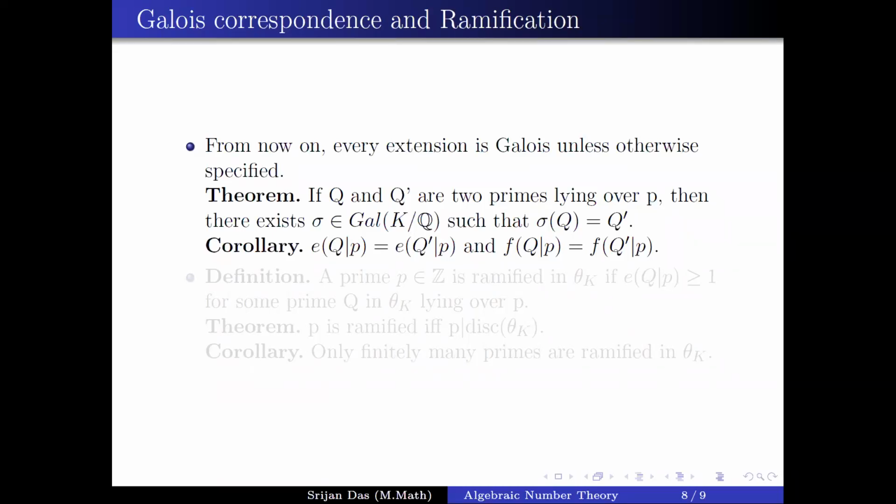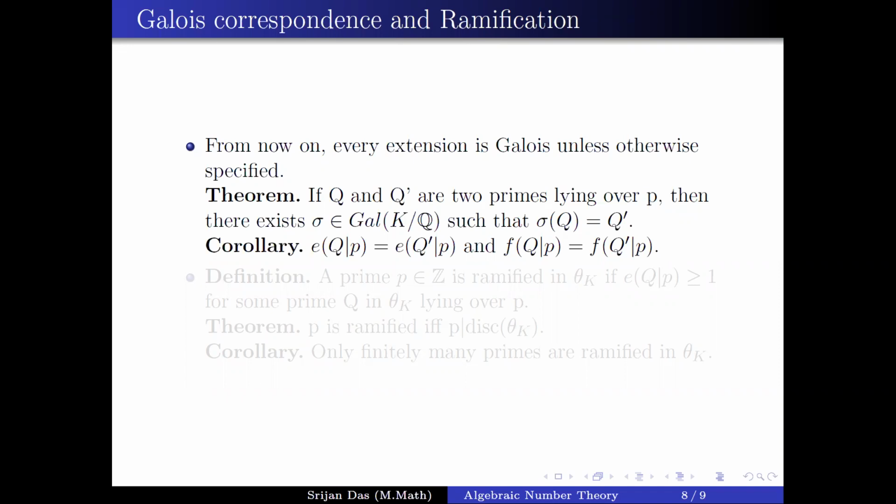So if you apply this into the ramification formula, it will give you Ei Fi is equal to N. Now your Ei's are the same, your Fi's are the same, and suppose there are R factors in the prime decomposition of P, say Q1 to the power E up to QR to the power E. Then you can say R times E times F is equal to N.